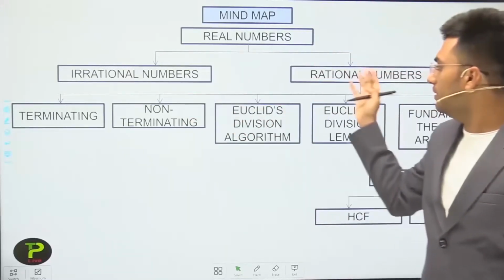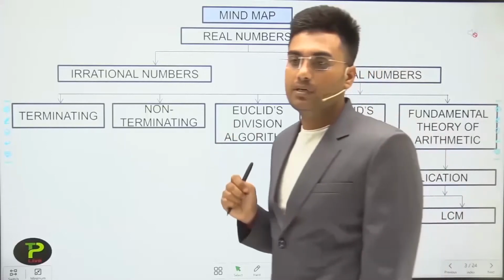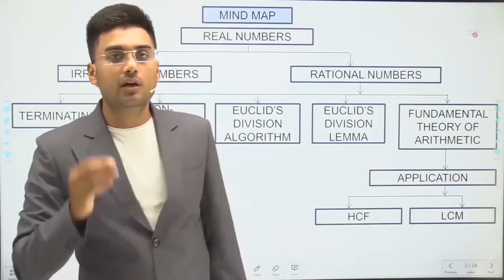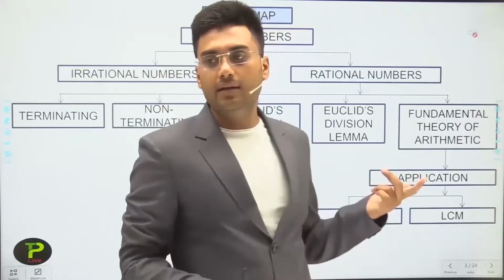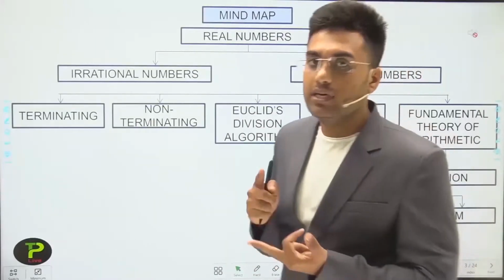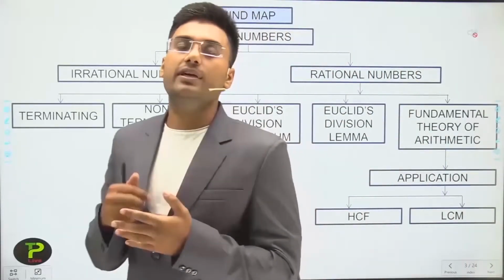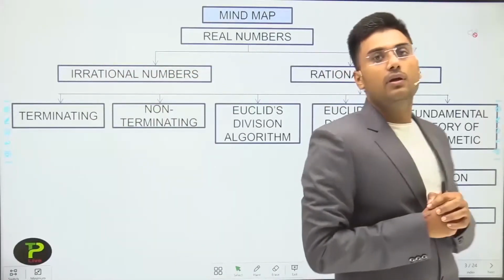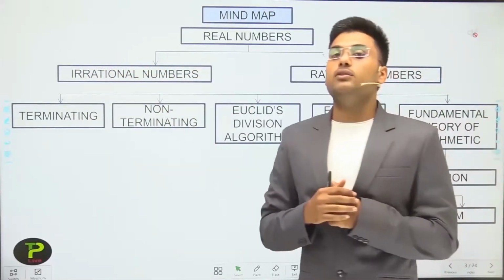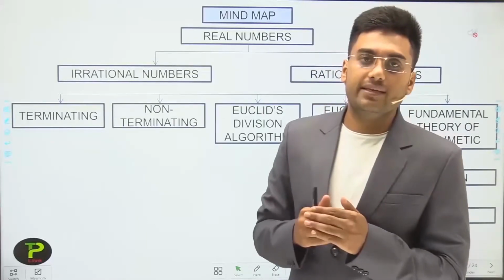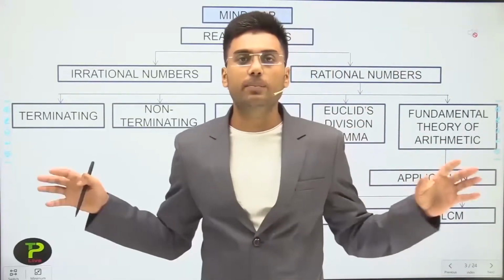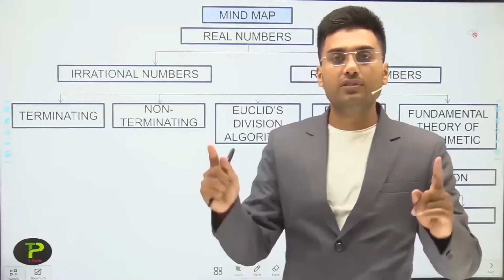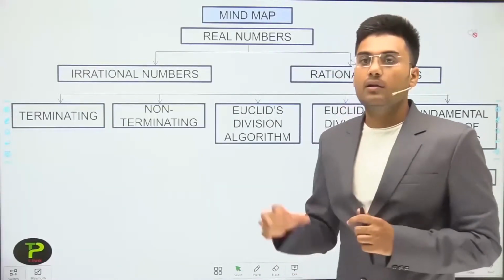Rational numbers are terminating, or non-terminating but recurring. Then Euclid's division lemma, Euclid's division algorithm, then the Fundamental Theorem of Arithmetic. Then we go to its application, that is HCF and LCM. This is the complete mind map of class 10 first chapter, Real Numbers.